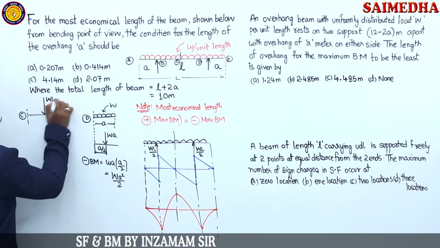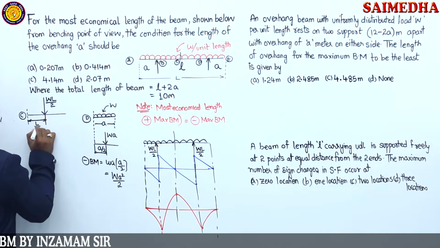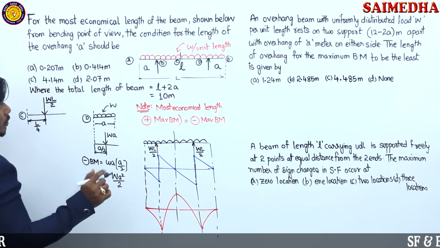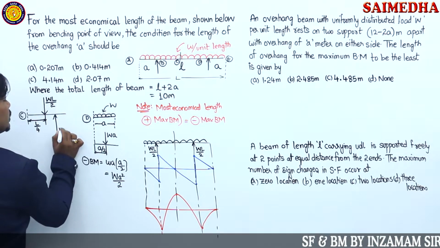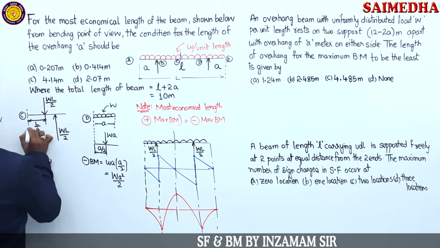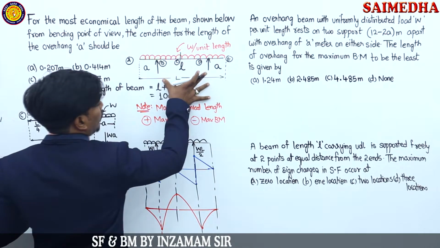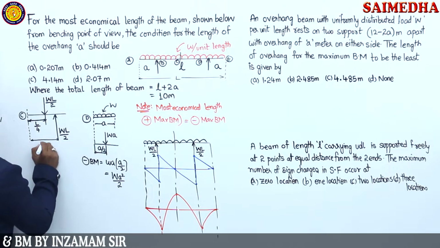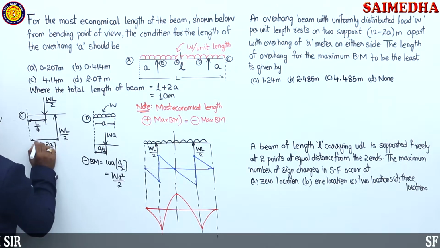So we can write here WL divided by 2. Where will it be acting? At a distance of capital L divided by 4. Capital L I am talking about, guys. One more force is there now. This is the point load. This point load is WL divided by 2. At what distance is it acting? Total L. This is 2A. L minus 2A divided by 2. It is going to become L minus 2A whole divided by 2. So now it is correct.